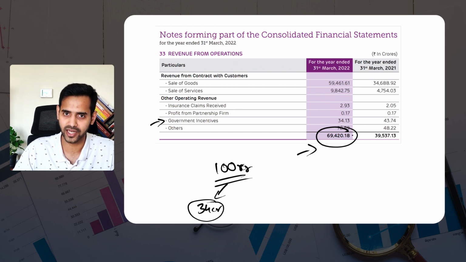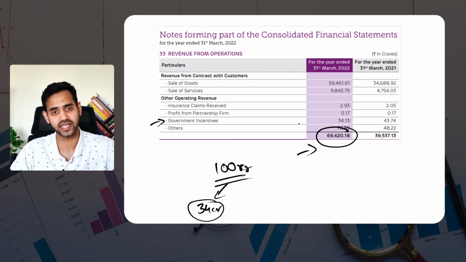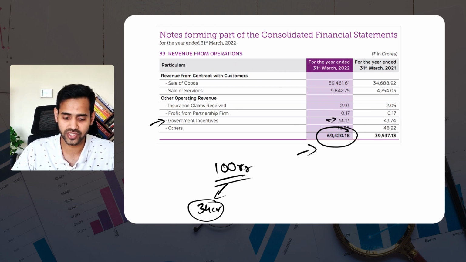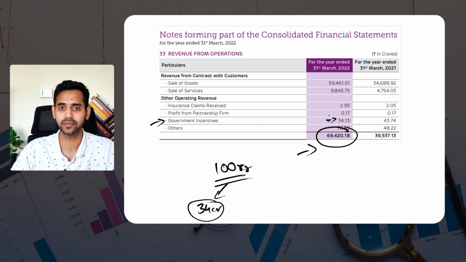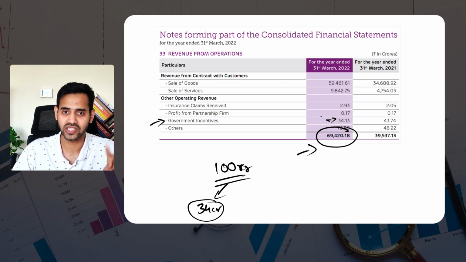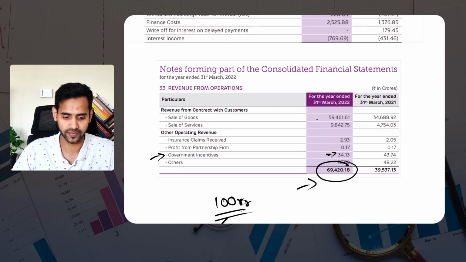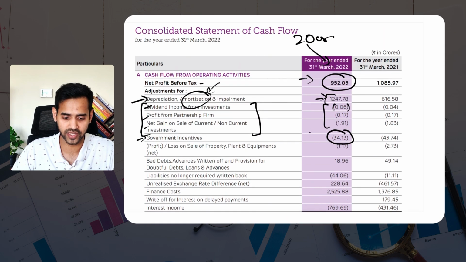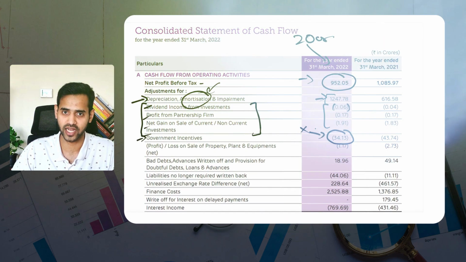But is the government really going to pay you back? The answer is definitely not, until and unless that comes as cash. So this amount which was recorded as revenue, which will ultimately be considered in our net profit, is not there in your bank account at this point. That is why we will consider removing this from this cash flow calculation.